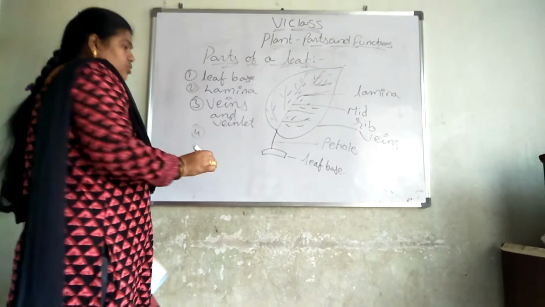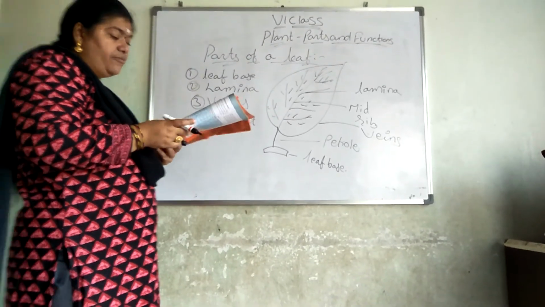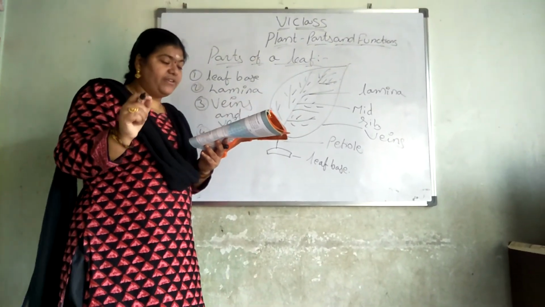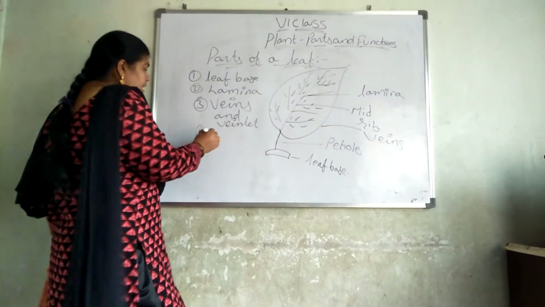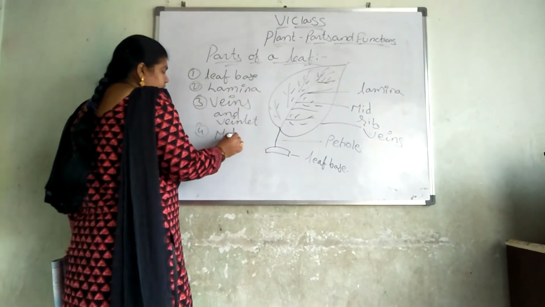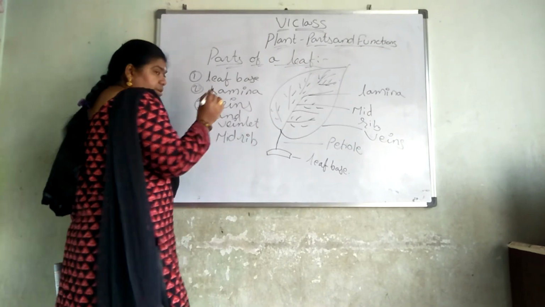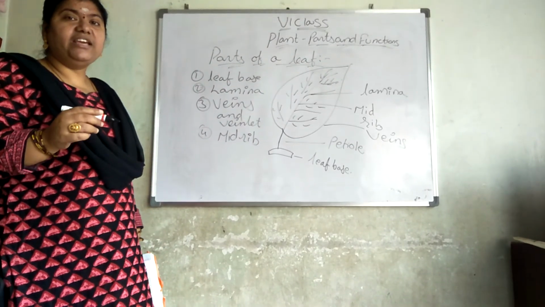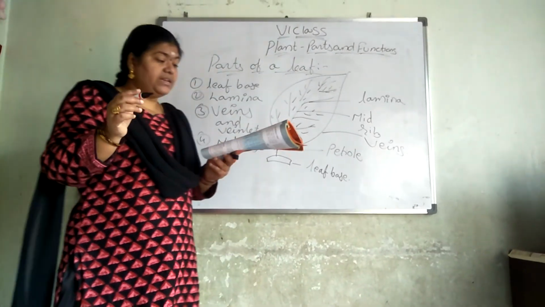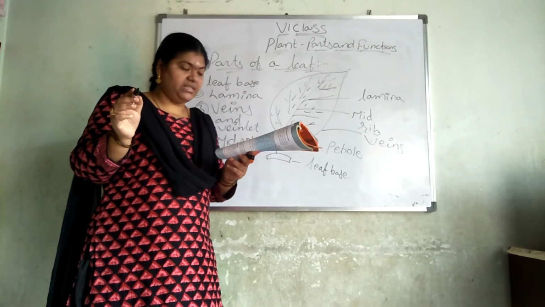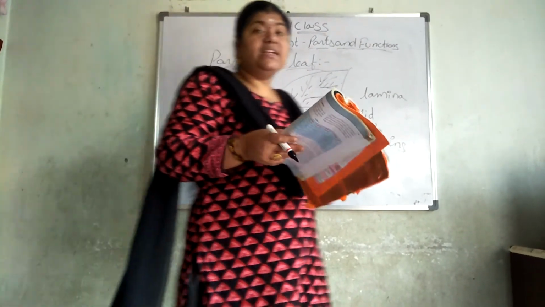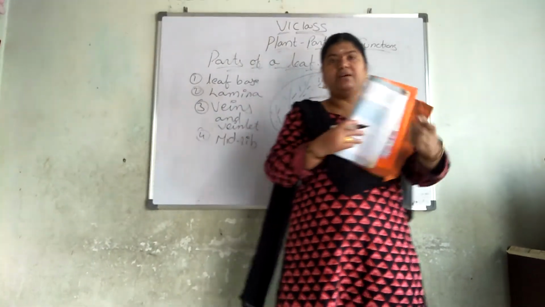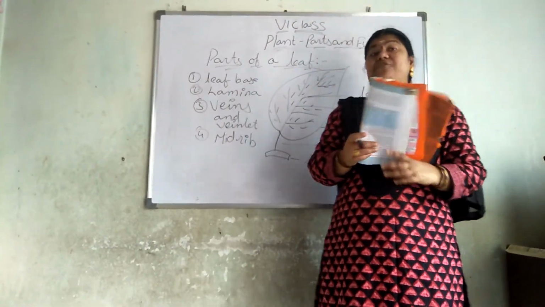The fourth question here is, which part connects the leaf lamina with the stem? Midrib is connecting the leaf lamina with the stem. Did you understand that? What are the questions given here? Where is the leaf attached to the stem? It is attached to the leaf base.